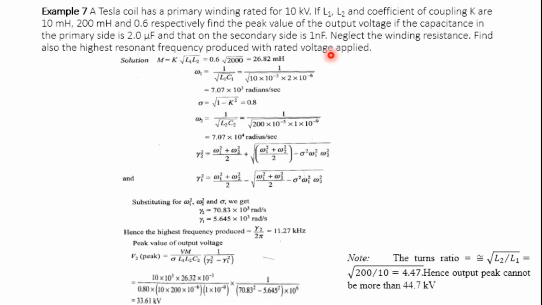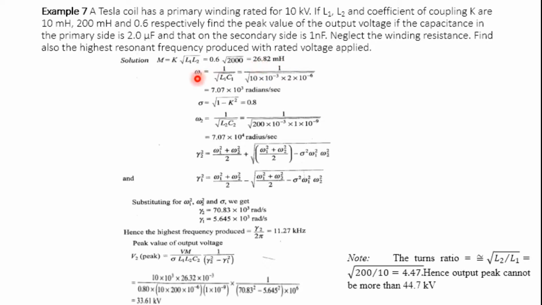So you need to recall the formulas which are required to solve this numerical for the Tesla coil. From that we know M is equal to K into root of L1 L2. So substitute these values L1 and L2. L1 is 10 millihenry, L2 is 200 millihenry. 10 into 200, you will get 2000. K value is 0.6, so you will get 26.82 millihenry.